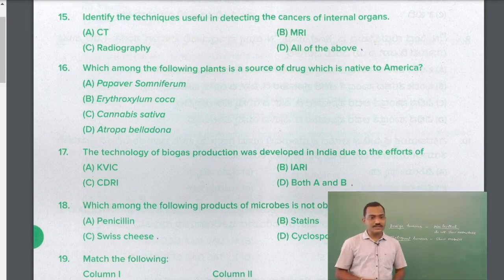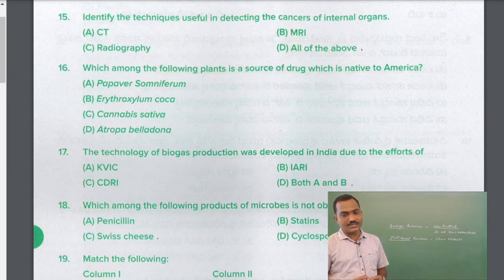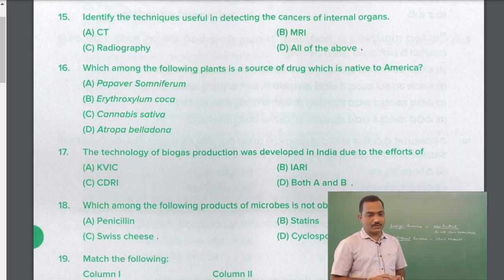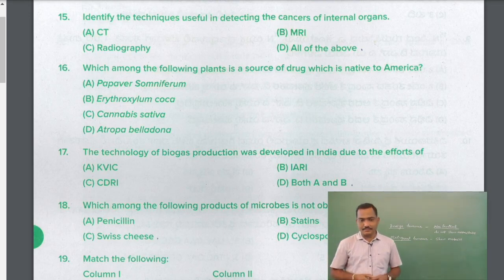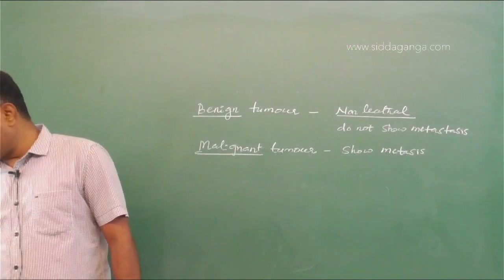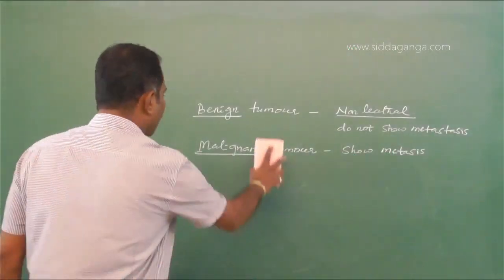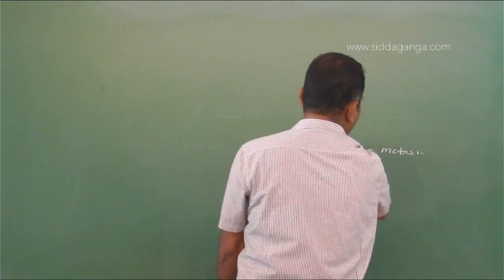Question number 16. Which among the following plant is a source of drug which is native to America? So we have different plants mentioned there. Papaver somniferum, poppy plant, what we call it as, and Erythroxylum coca, Cannabis sativa, and Atropa belladonna. So Erythroxylum coca is a plant from which coca alkaloids are extracted, which is native to America.